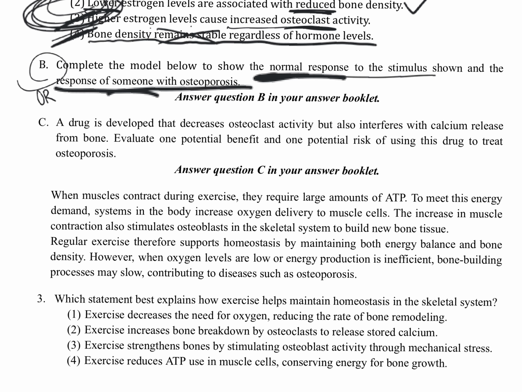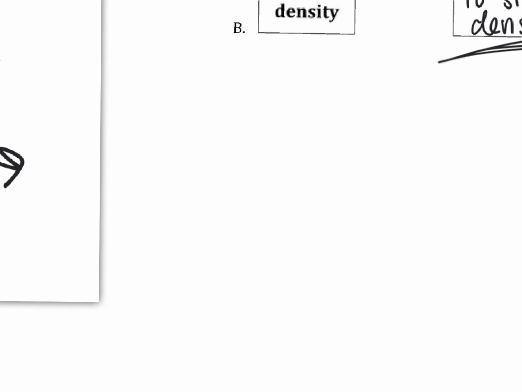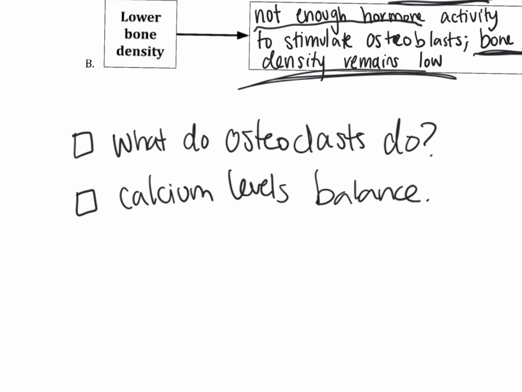All right, question C. A drug is developed that decreases osteoclast activity, but also interferes with calcium release from bone, of course. Evaluate one potential benefit and one potential risk. So in order to answer this question, we need 2 pieces of information. All right, we need to know what do osteoclasts do, and we need to know about how calcium levels are balanced. You guys would flip back to that paragraph on the front page that tells you about osteoclasts and blasts and calcium levels and all that. And you would remember that osteoclasts